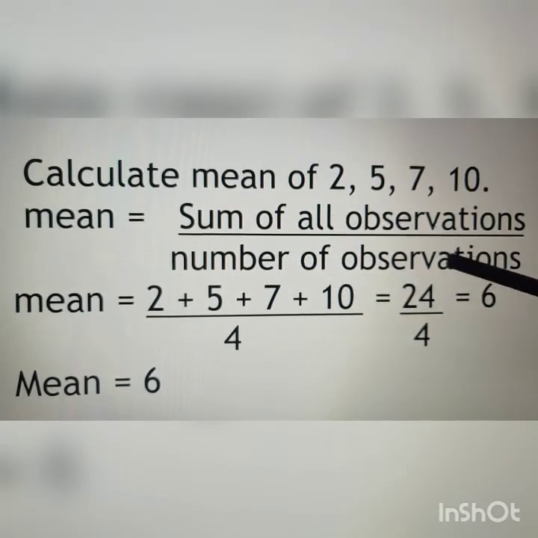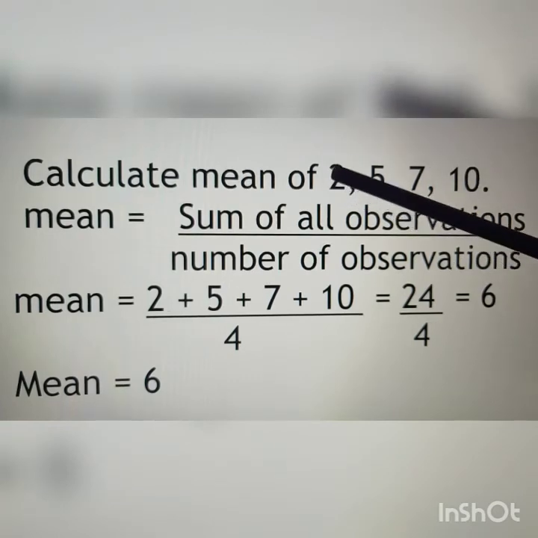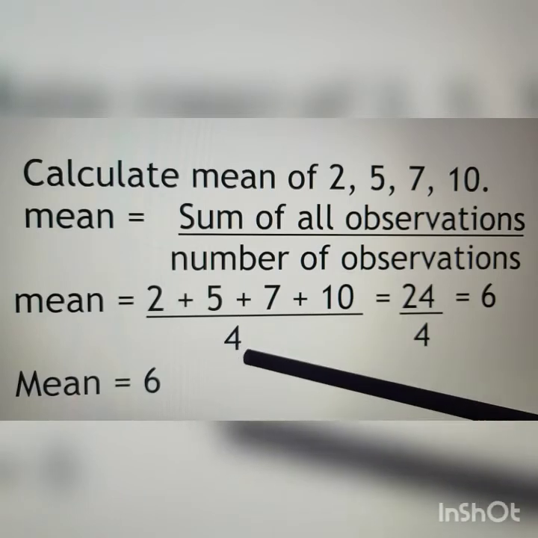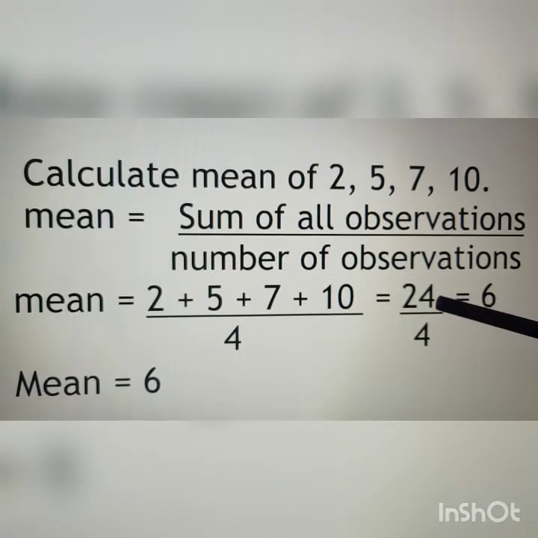And number of observations, we have to count: 1, 2, 3, 4. So upon 4 will come. Therefore total is 24 upon 4 is equal to 6. Therefore mean is equal to 6.